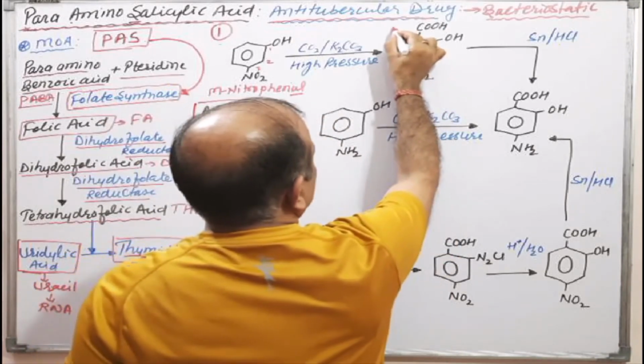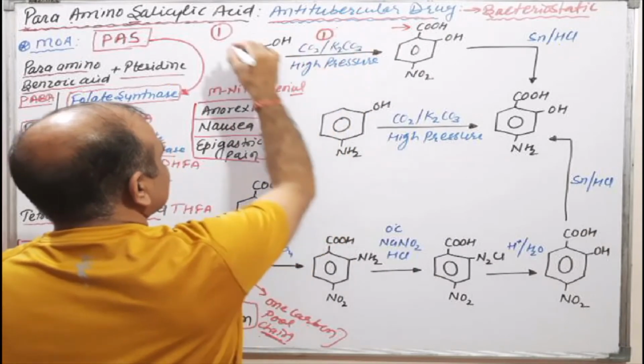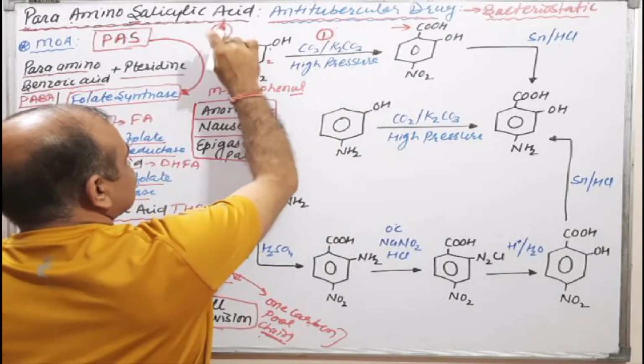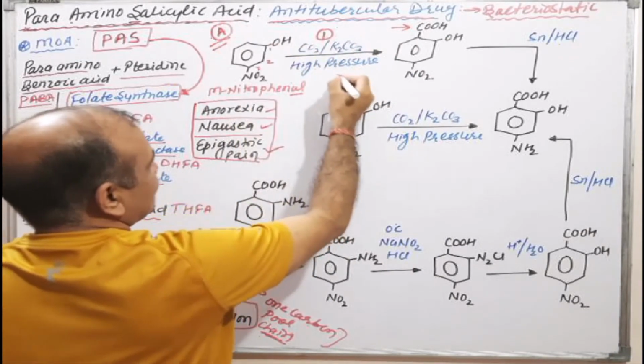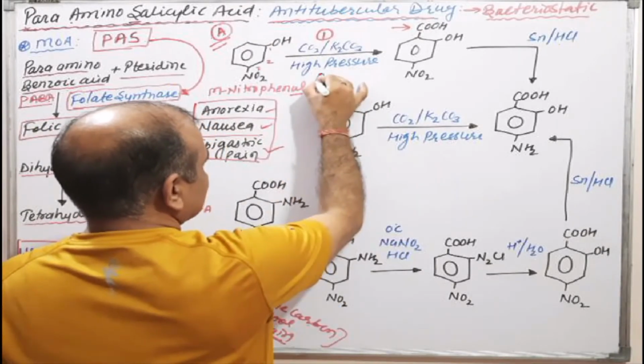This is the introduction of a carboxylic group. That's why this reaction is known as the first reaction. This is route A. Okay, this reaction is known as carboxylation.